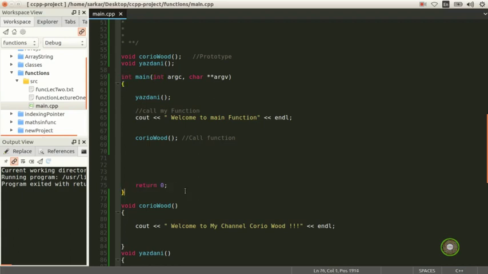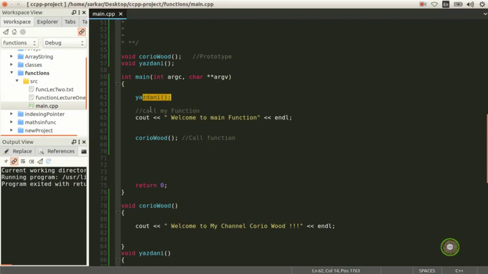So these are the two opposite forces. If you have a void, you don't have a return. If you have a return, you don't have a void. Simple as that. And then after that, the compiler comes in, looks for this main, and reads line by line. It doesn't matter how many functions you have, maybe thousands or millions or billions of functions, as in Google or any other programming language, you always put your main here, and the main reads line by line.